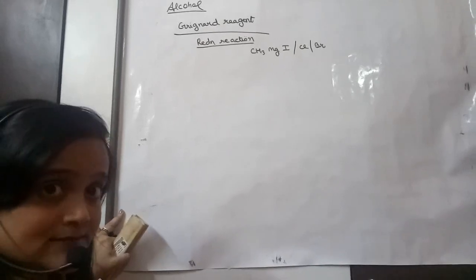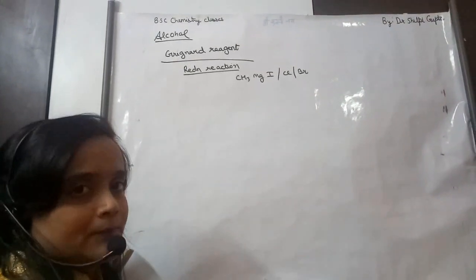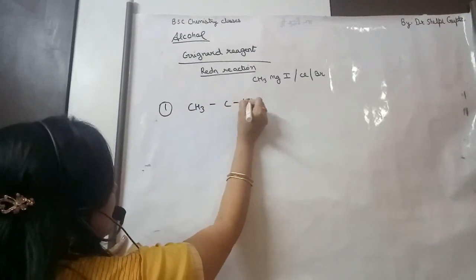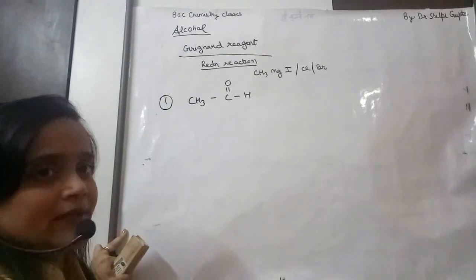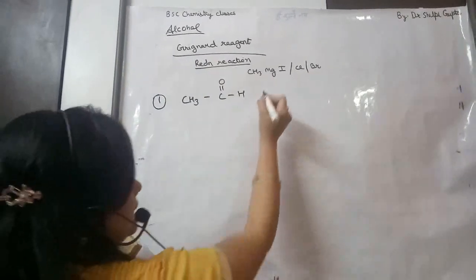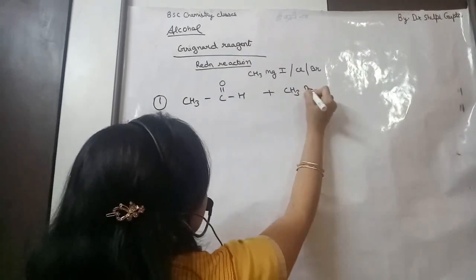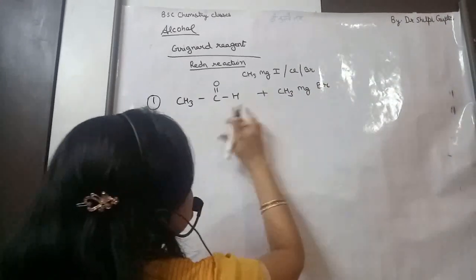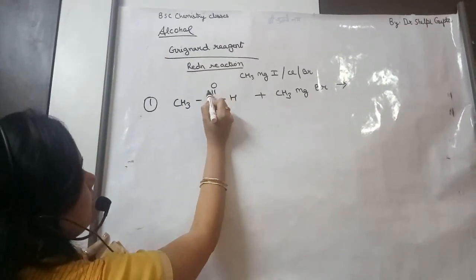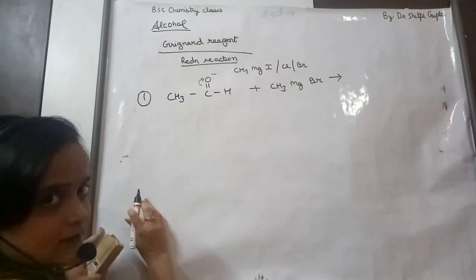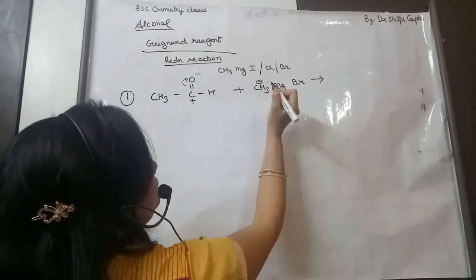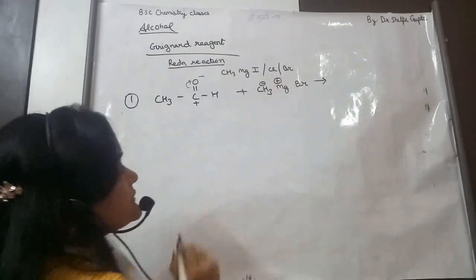I explained the mechanism. Now today we will do some other examples. First we will prepare alcohol with acetaldehyde. When the reaction proceeds with, suppose, CH3MgBr, this is a Grignard reagent. What will happen? Oxygen, being electronegative, takes the lone pair of electrons towards itself, so carbon will become electron deficient. CH3 has a minus charge and Mg has a positive charge.